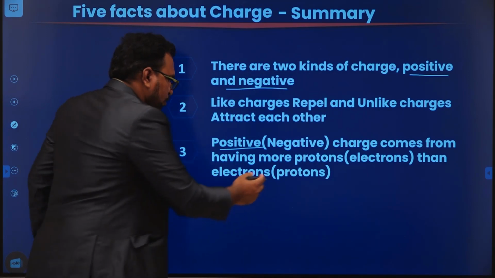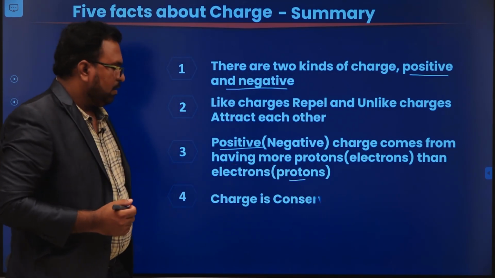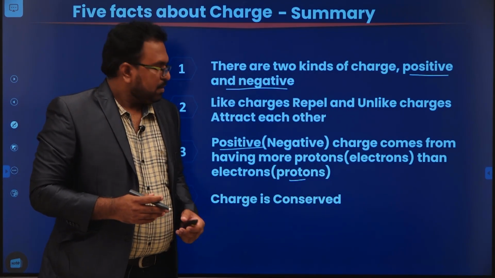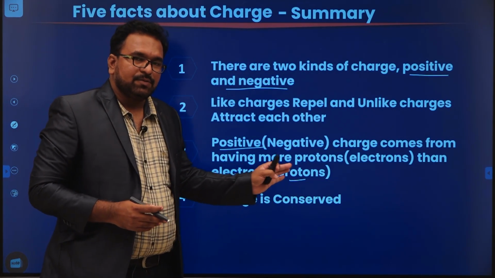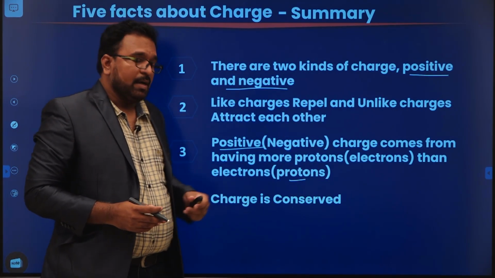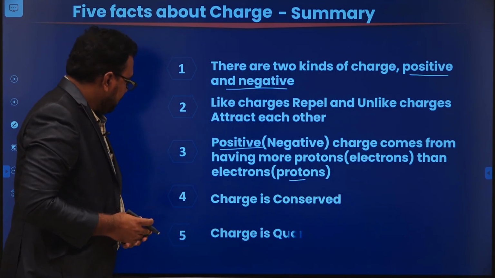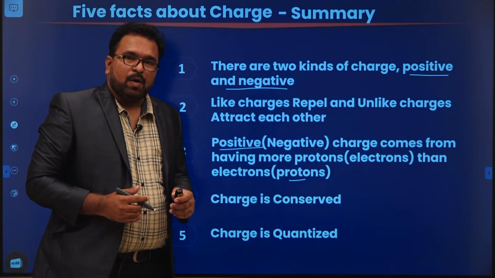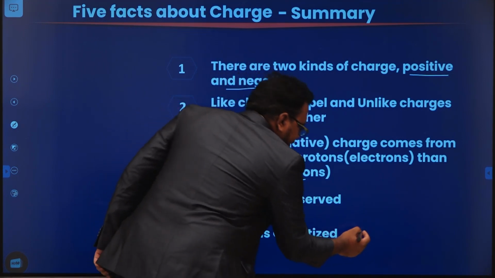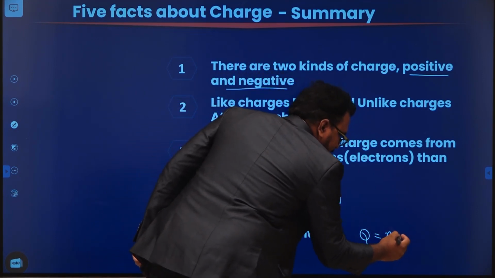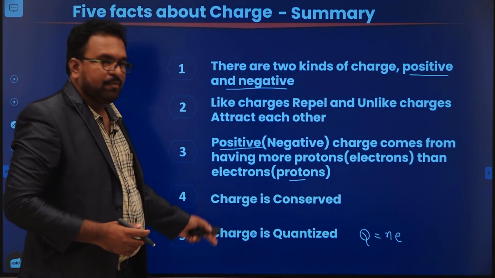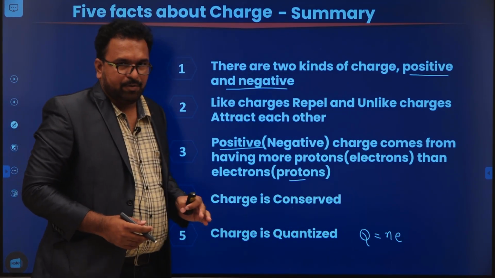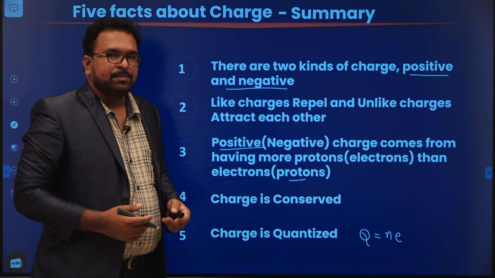Fourth one, charge is always conserved, which means charge cannot be created or destroyed. It can only be transferred from one atom to another atom or one object to another object. And finally, charge is always quantized. That means we measure charge in integer multiples of the elementary charge e. So these are the 5 important facts. These are very much essential for you to understand in the coming topics.